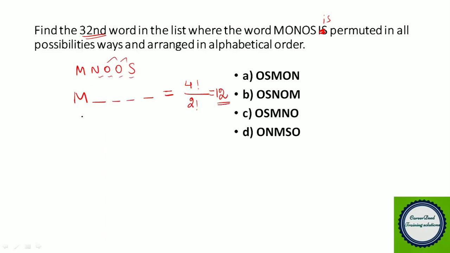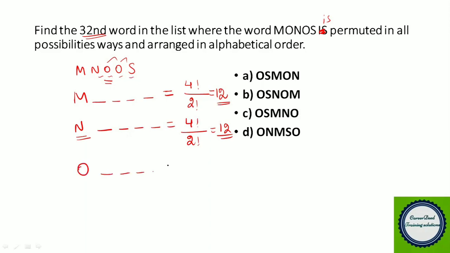After completing M, the next words will start with N. With the letter N, how many such words will you get? Again you have 4 letters, so 4 factorial, and here also O is repeated 2 times, so divided by 2 factorial. You get 24 by 2, 12. So totally 12 plus 12, we got 24 words, in alphabetical order. After completing N, the next starting letter will be O.